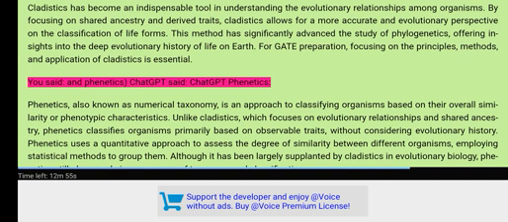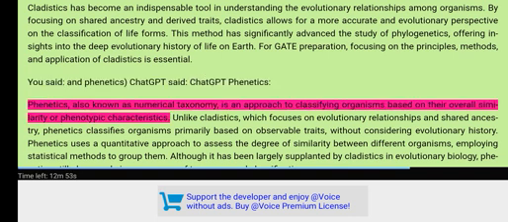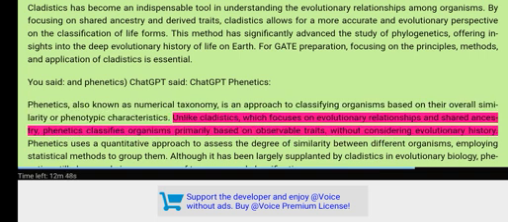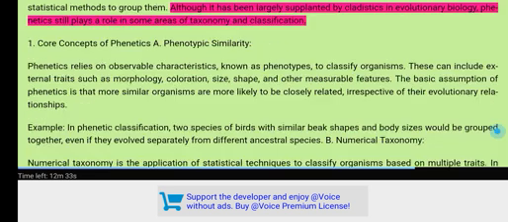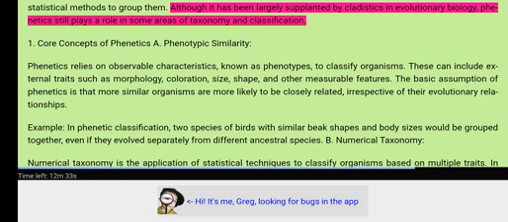Phenetics. Phenetics, also known as numerical taxonomy, is an approach to classifying organisms based on their overall similarity or phenotypic characteristics. Unlike cladistics, which focuses on evolutionary relationships and shared ancestry, phenetics classifies organisms primarily based on observable traits, without considering evolutionary history. Phenetics uses a quantitative approach to assess the degree of similarity between different organisms, employing statistical methods to group them. Although it has been largely supplanted by cladistics in evolutionary biology, phenetics still plays a role in some areas of taxonomy and classification.